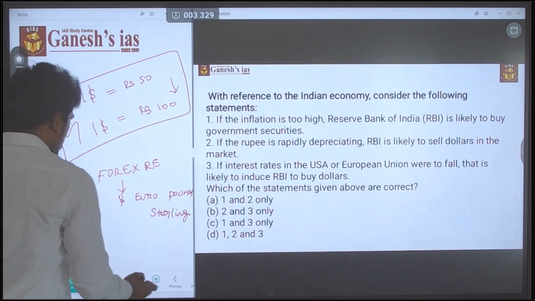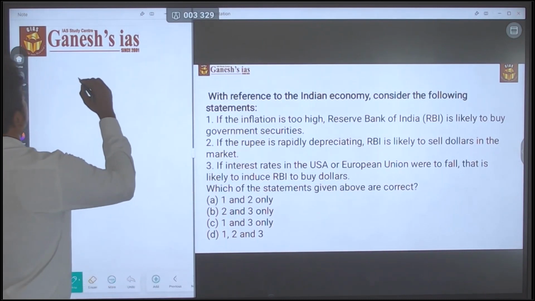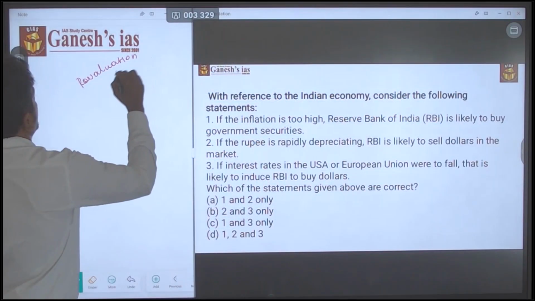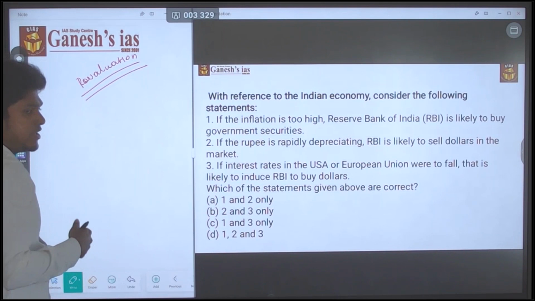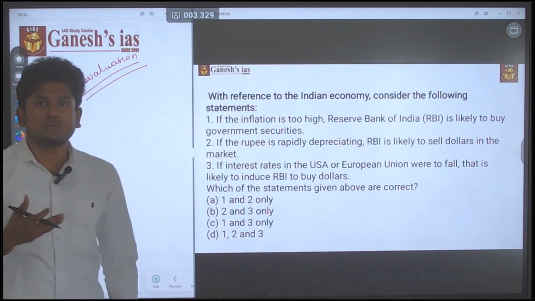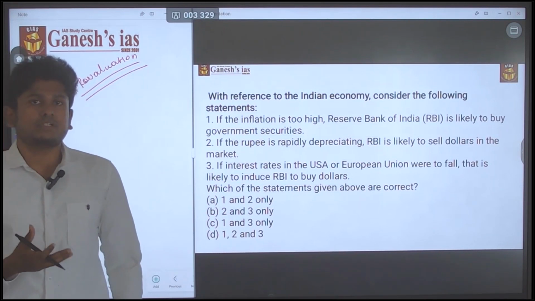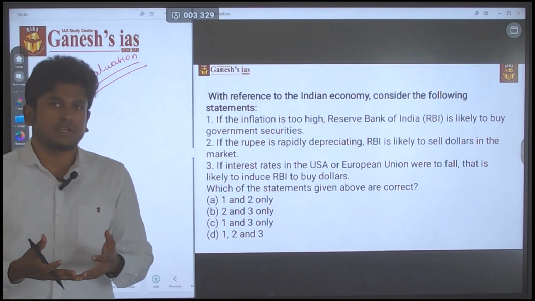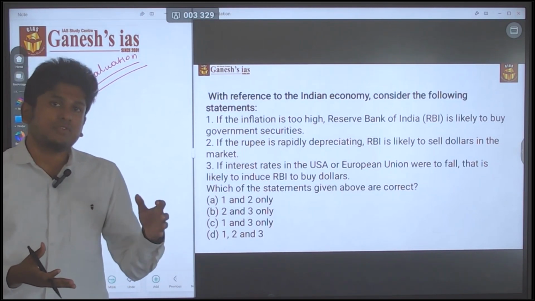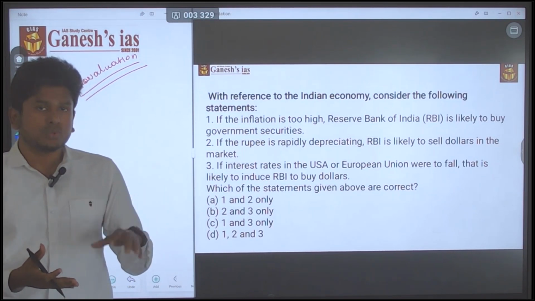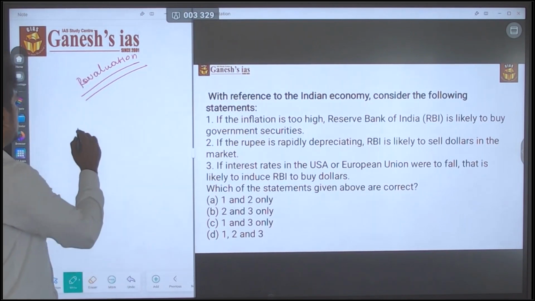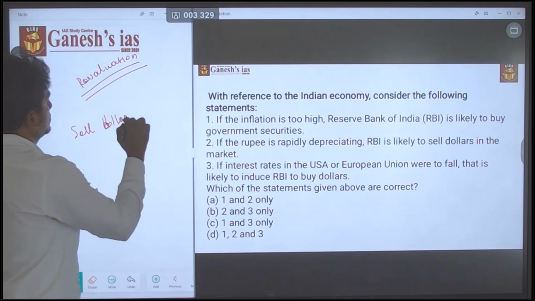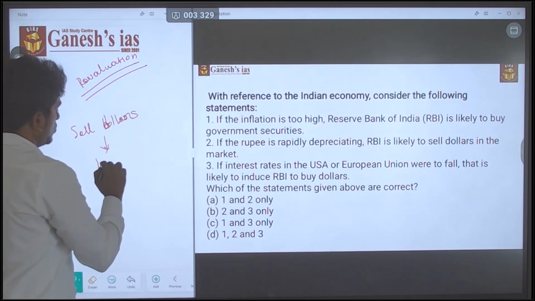So all this is about revaluation of the domestic currency. What the RBI is trying to do is revaluate it, okay. They are trying to appreciate the domestic currency. To make the appreciation of the domestic currency, or else revaluation of the domestic currency, they have to devaluate the foreign currency, okay. So for that they will sell the dollars in the open market,